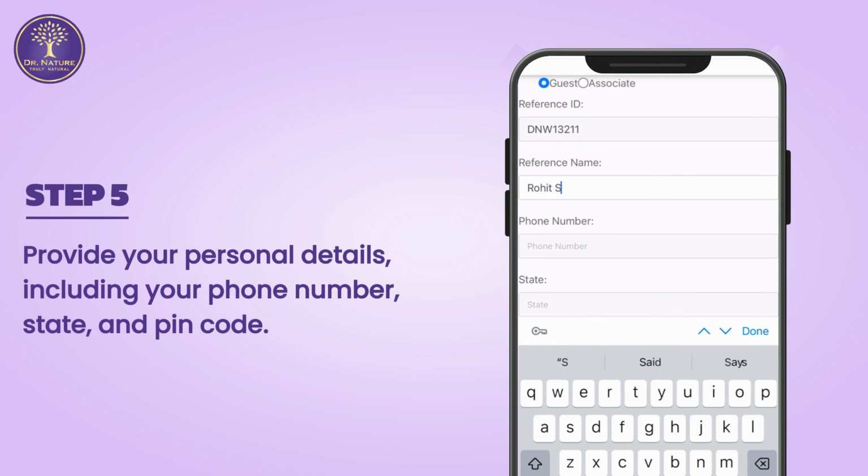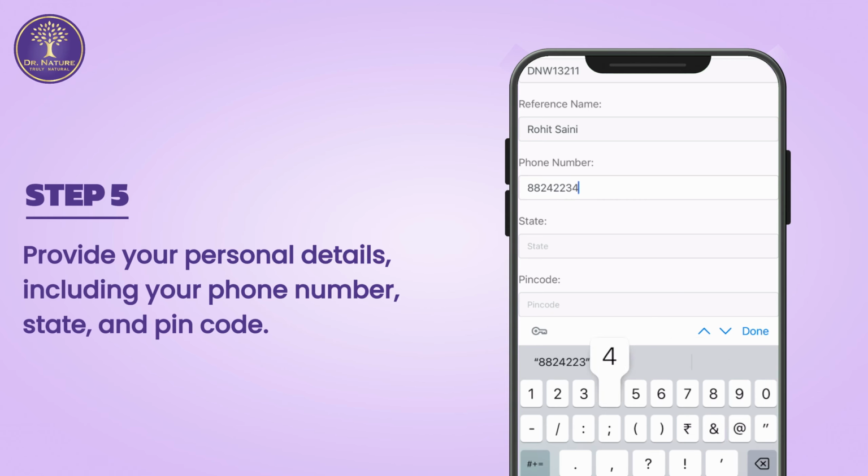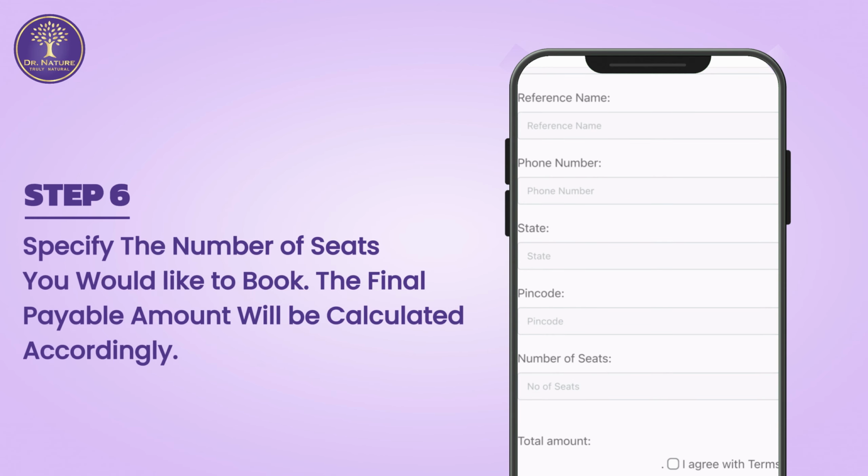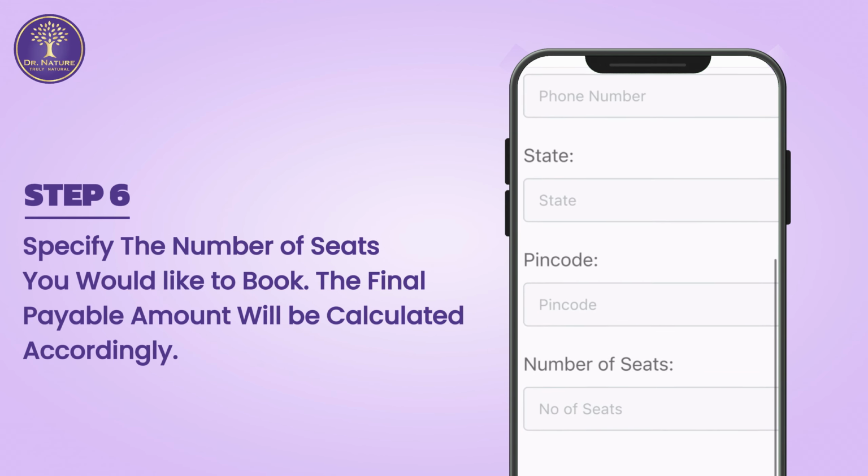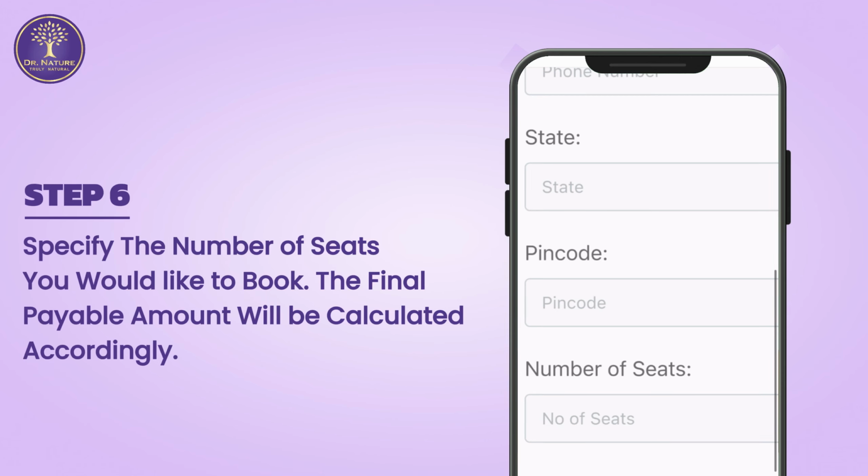Step 5. Provide your personal details including your phone number, state, and PIN code. Step 6. Specify the number of seats you would like to book. The final payable amount will be calculated accordingly.